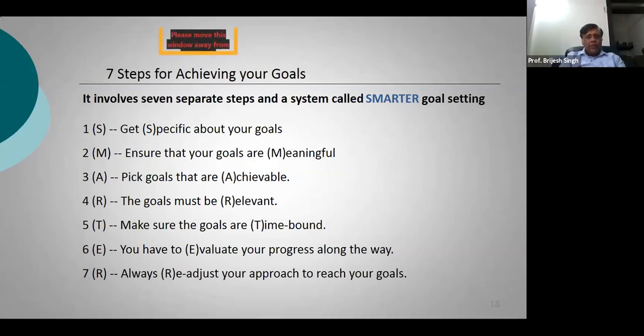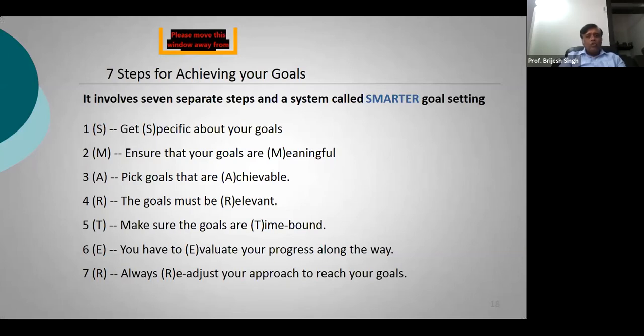The goal should always be specific, right? I want to get 95% marks in class 10th. I want to get into IIT Madras as a computer science engineer. I need to get into AIIMS as a doctor. Whatever you define your goal to be, a goal should always be specific. The more specific the goal that you have, the higher are the chances for you to achieve that goal, right?